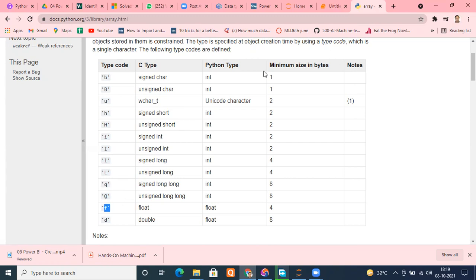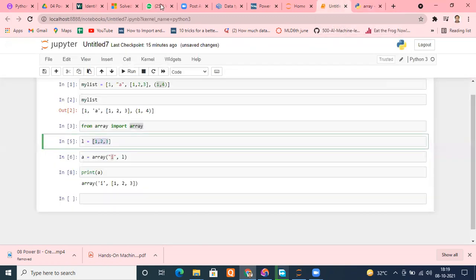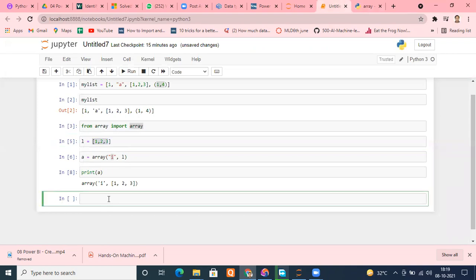For example, let me go back here again and create one more array. This time B equals array, and in the bracket again I type the type code I. Let me try to insert data which is floating point: 1, comma 1.2, comma 1.3.